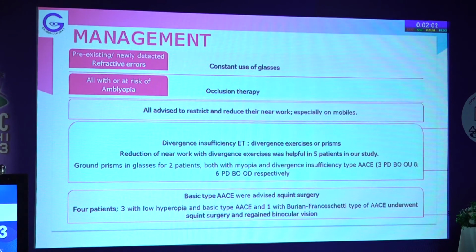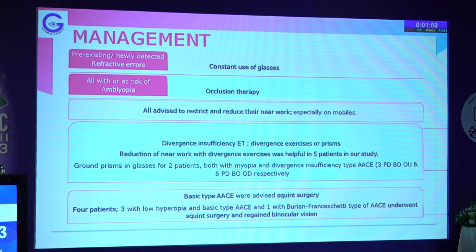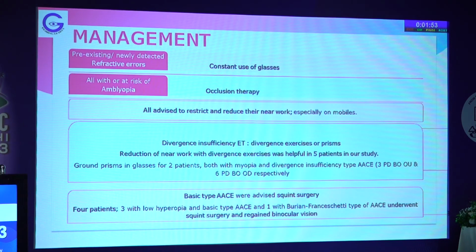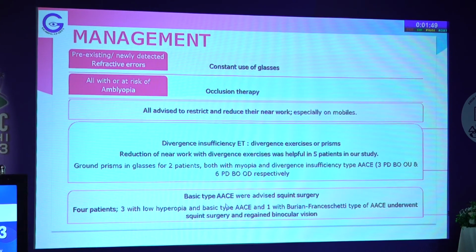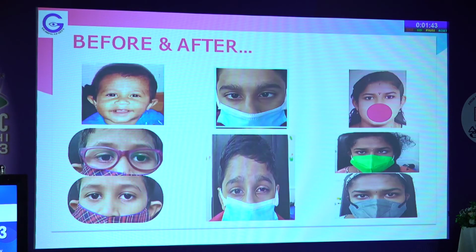Now, those with basic type of acquired comitant ESO deviation were advised squint surgery because they had very large angles and they couldn't fuse in any way. So these 4 patients, 3 with low hypermetropia and basic type and 1 with Burian-Francisci type of ASE, underwent squint surgery and regained binocularity. So these are some of the pictures of these patients who underwent surgery.